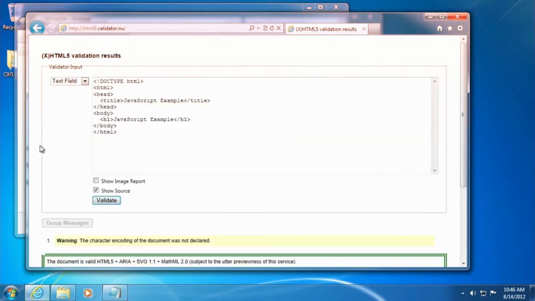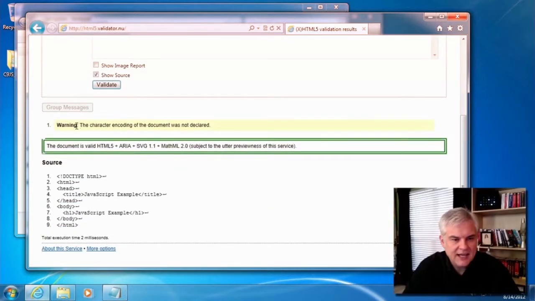And I'm going to click Validate. Now, as you can see, I get a warning that the character encoding of this document was not declared. Ideally, you would add a meta tag charset equals UTF-8, but it's not necessary. It's just a warning. Underneath that, I get: the document is valid HTML5, a little green box appearing underneath.